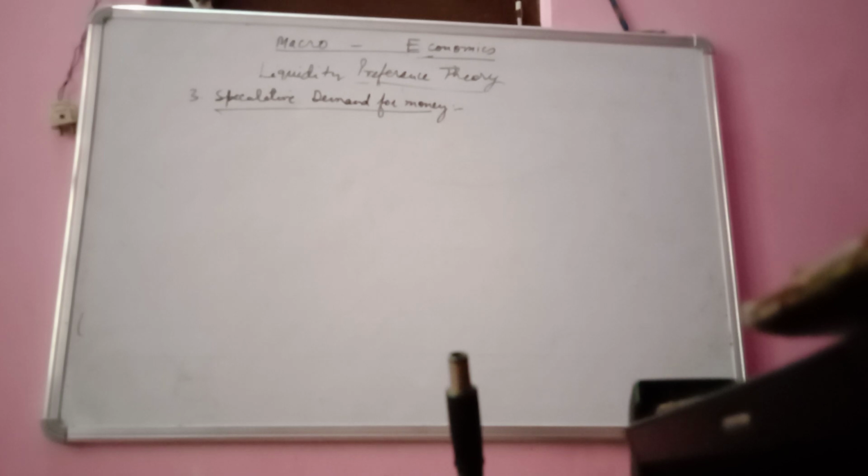Just mind this line. Apart from the money which people keep for transaction and precautionary demand for money,